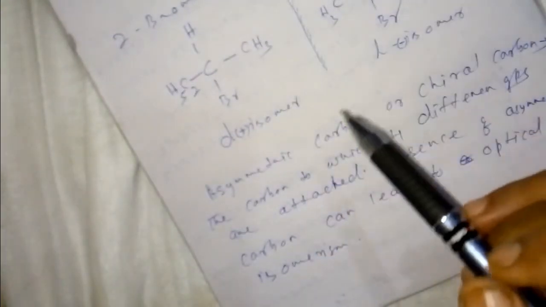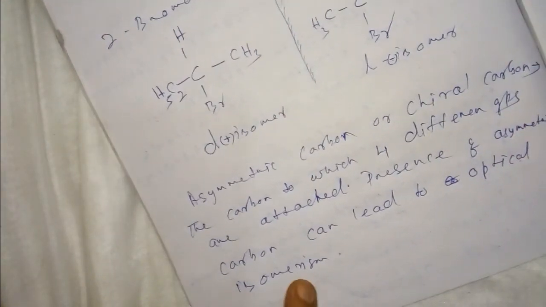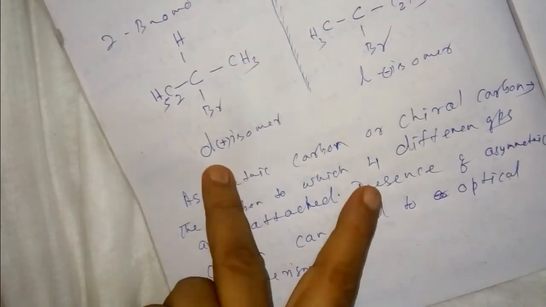So what are the conditions for optical isomerism? Four different groups are attached. The presence of asymmetric carbon or chiral carbon will form optical isomerism. One is the D isomer, another is the L isomer.